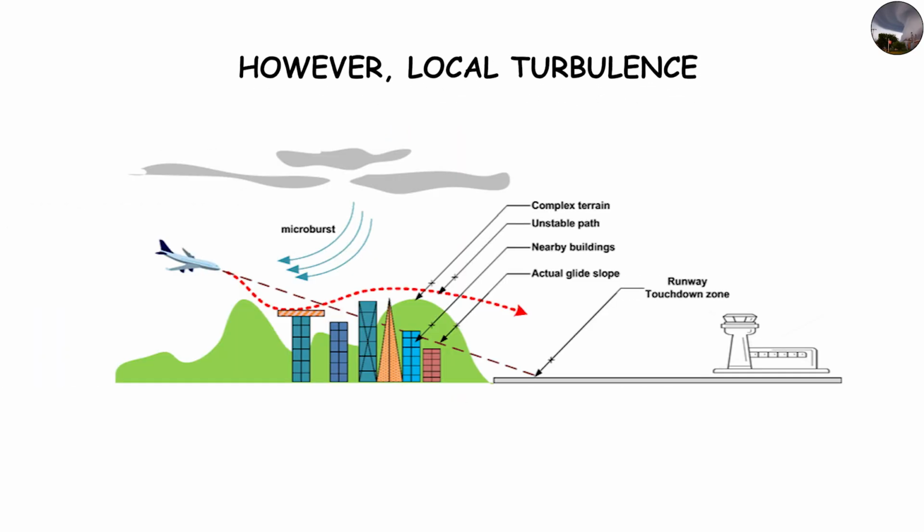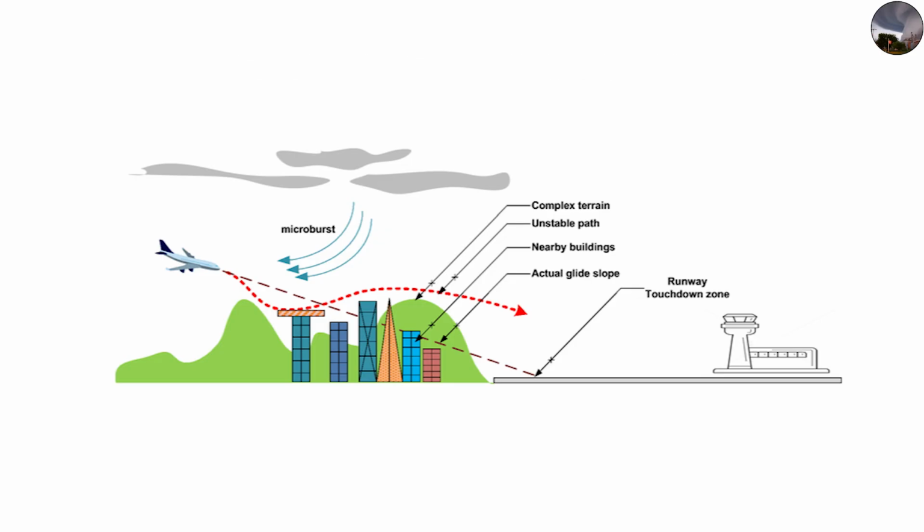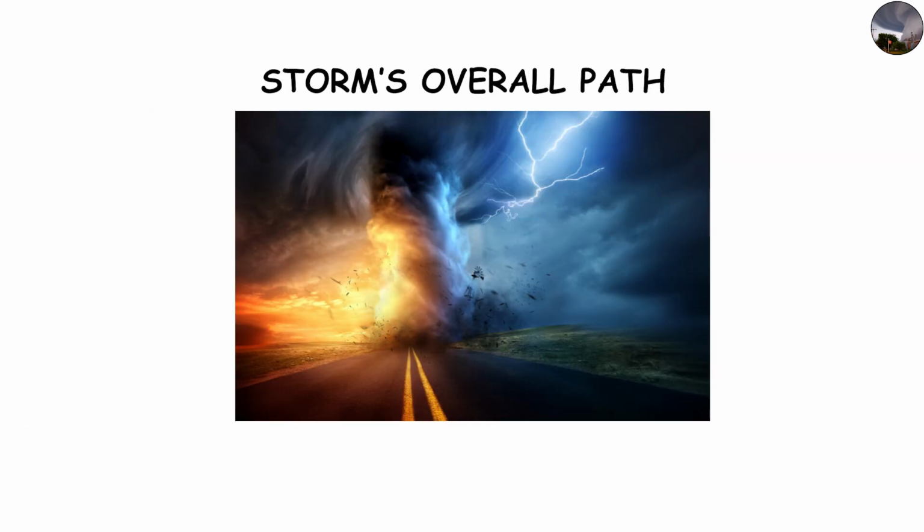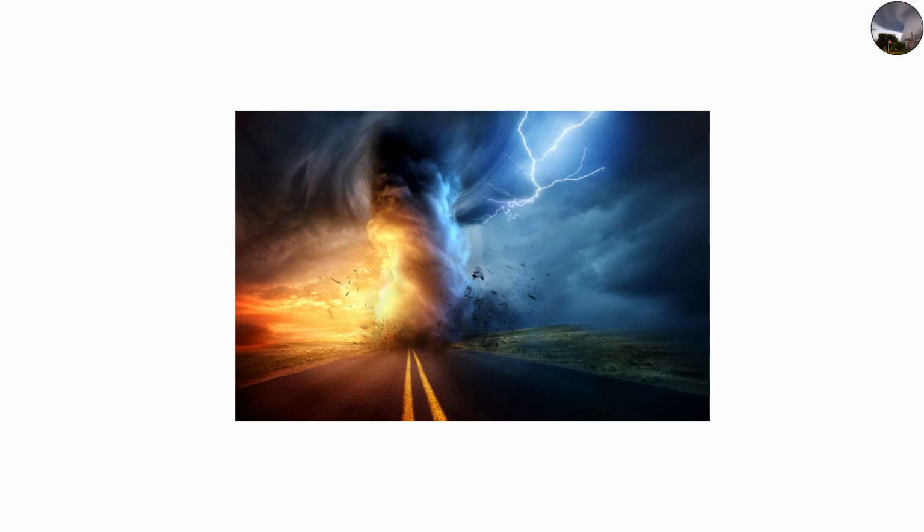However, local turbulence and surface friction caused by buildings can slightly disrupt the lower circulation, causing temporary fluctuations in intensity. Sometimes, this makes the tornado appear to hop or lift briefly, skipping over parts of the city before touching down again. But the storm's overall path and speed remain mostly unchanged.